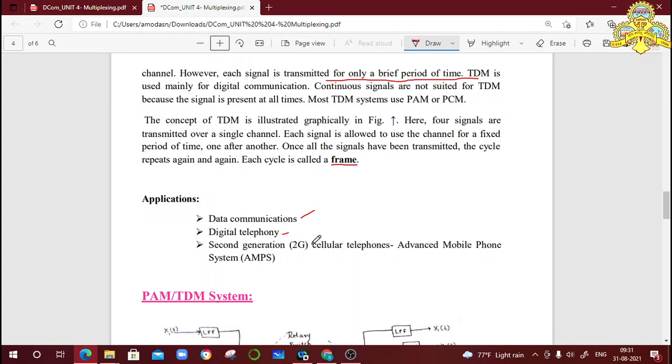These are the two different types of multiplexing process. One is frequency division multiplexing and another one is time division multiplexing process.